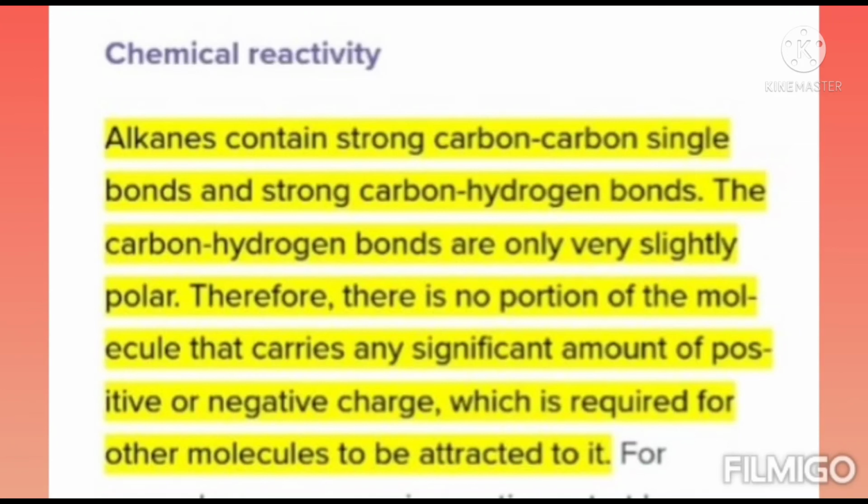Therefore there is nothing to attack on the carbon-carbon and carbon-hydrogen bonds. Chemical reactivity means the alkane contains strong carbon-carbon single bonds, sigma bonds, which are not easily broken, and carbon-hydrogen sigma bonds that are very slightly polar.